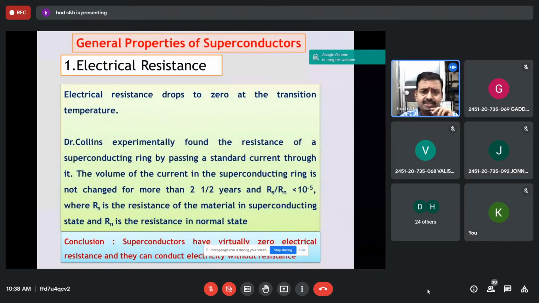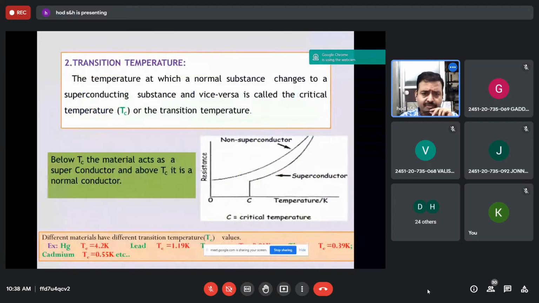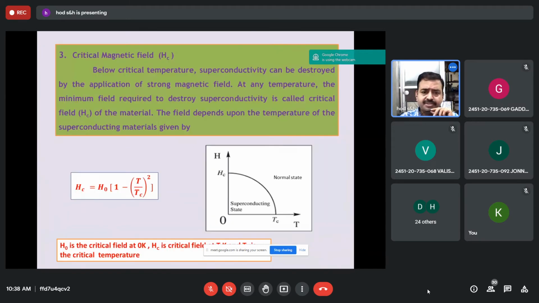Now some general properties of superconductors. First one is resistance. At the transition temperature, electrical resistance drops to zero. Then this figure you should explain. The temperature at which a material converts into a superconductor is called the transition temperature. If you see the graph, for a normal metal, even at 0 Kelvin, some resistance is there. But for a superconductor, at the critical temperature, the resistance becomes zero. So from 0 to critical temperature, it is a superconductor, and above this temperature, it is a normal conductor.